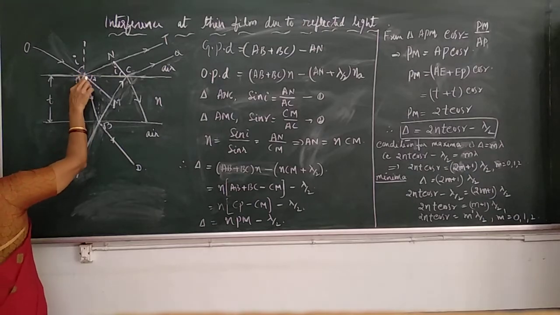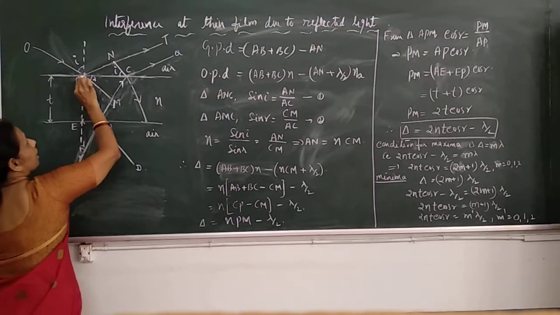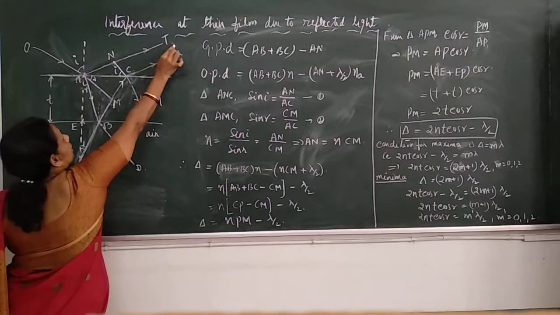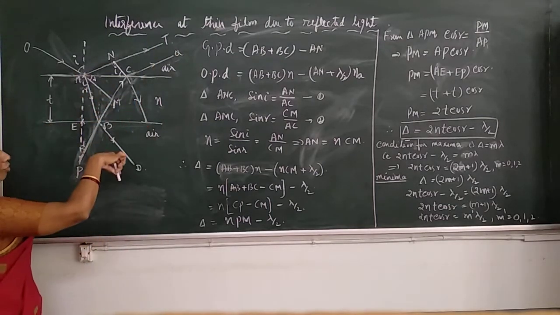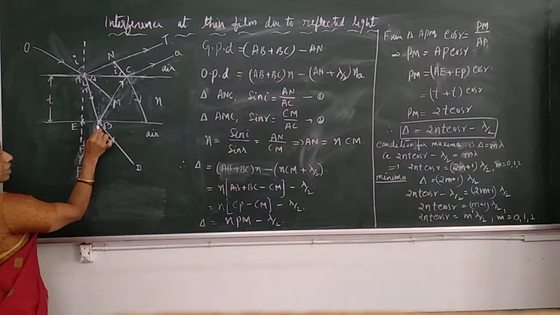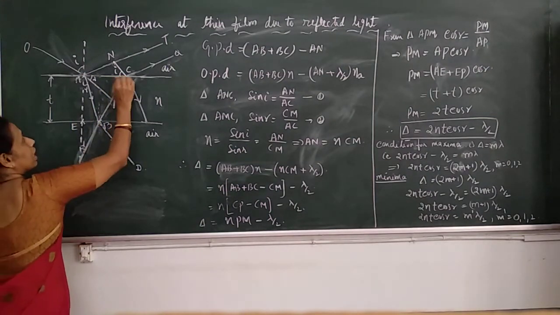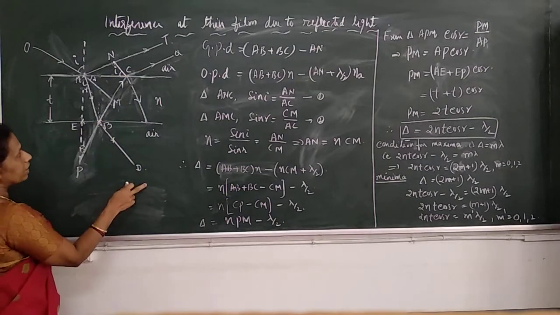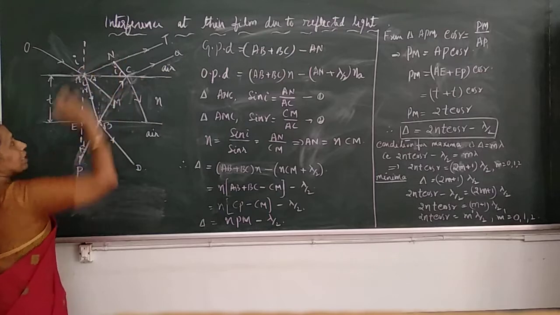At this point A, the incident ray gets partially reflected and partially refracted. AT is the reflected ray, AB the refracted ray. Now again at point B, AB is the incident ray, again there is partial reflection and partial refraction. BD is the refracted ray, BC the reflected ray.